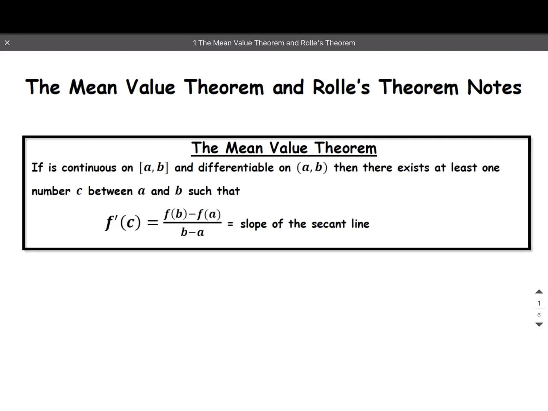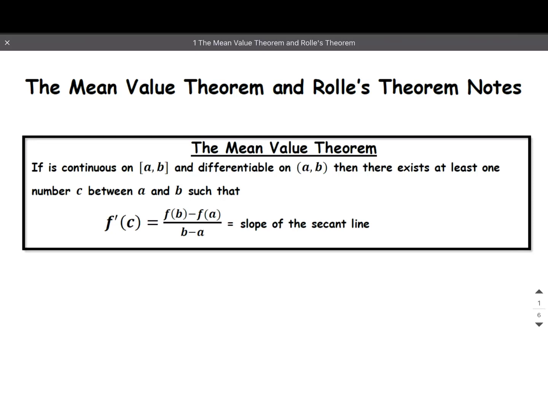Hi guys. Okay, so today we're going to take the idea that we started formulating in class, clarify it, and then expand on it. So we're going to start with the mean value theorem. We were looking in class today at several graphs, and we came up with the mean value theorem.